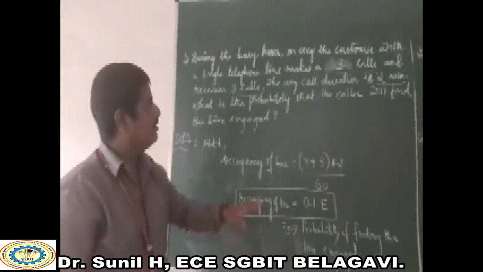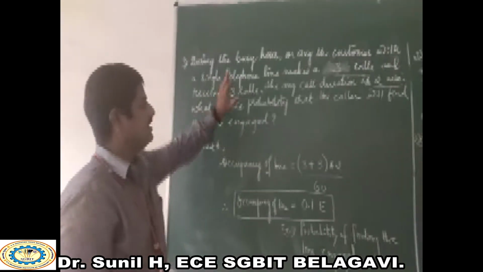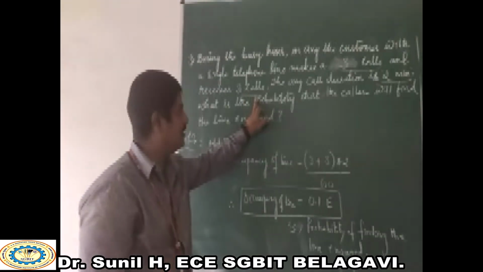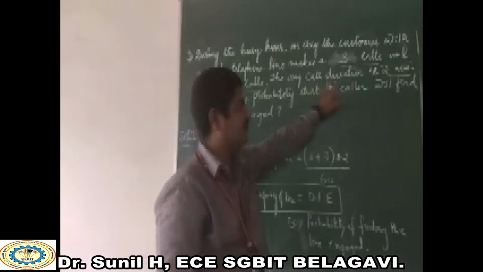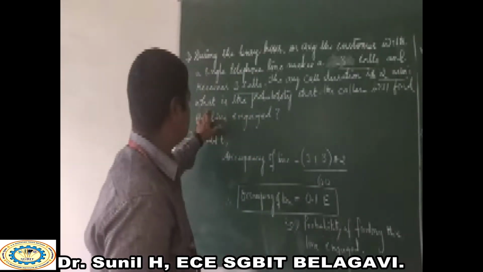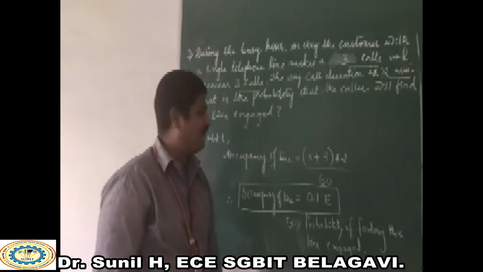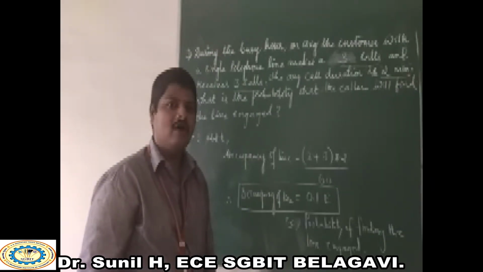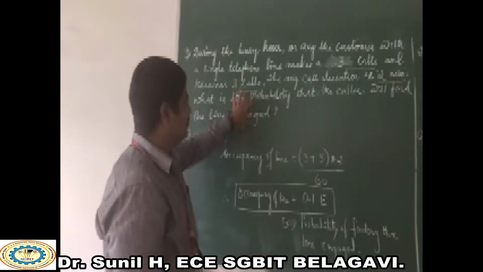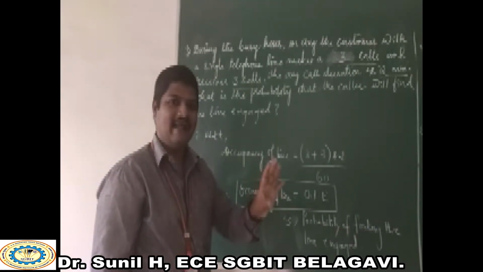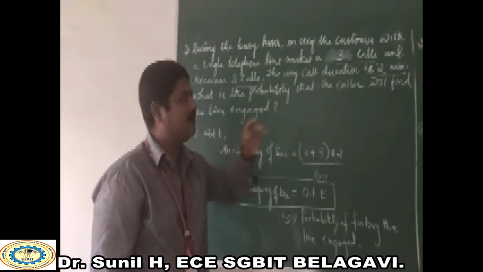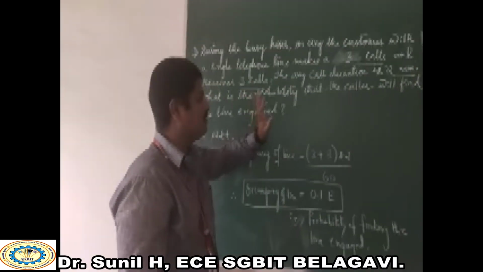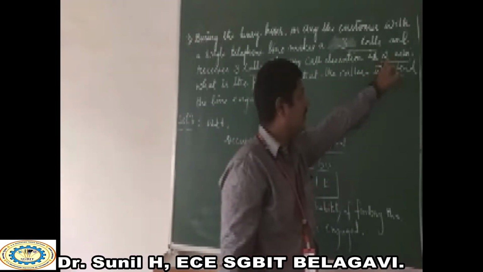Okay, dear students, now we look towards another problem statement. During the busy hour, on an average, the customer with a single telephone line makes 3 calls and as well as he is going to receive 3 calls. Okay, the average call duration is 2 minutes. For this, what is the probability that the caller will find the line engaged? Now we need to find out the occupancy period or occupancy traffic, where the customer is going to make a call and as well as he is going to receive a call in that particular holding time. Okay, that is 3 incoming calls and as well as 3 outgoing calls, where the value of H is what?